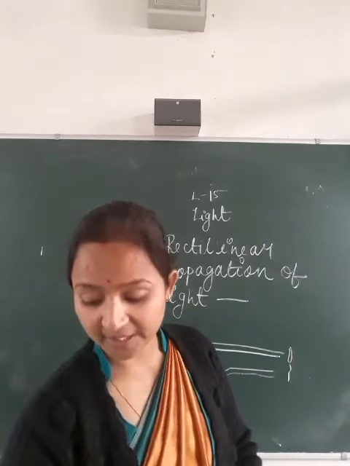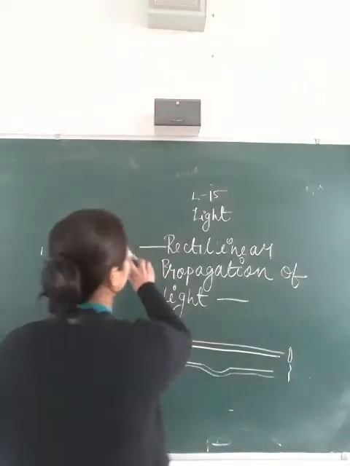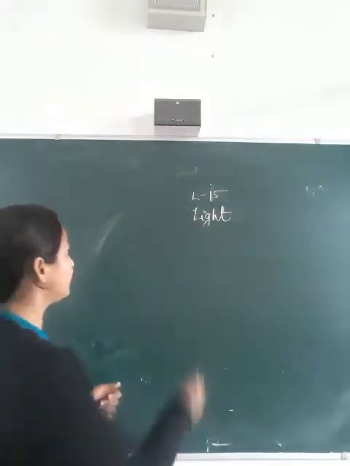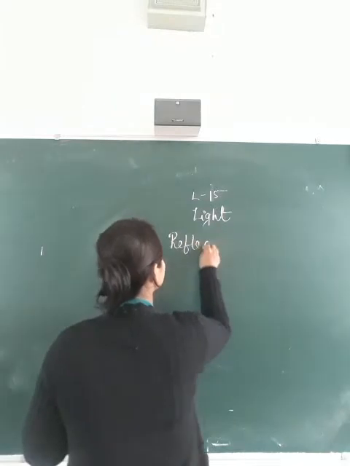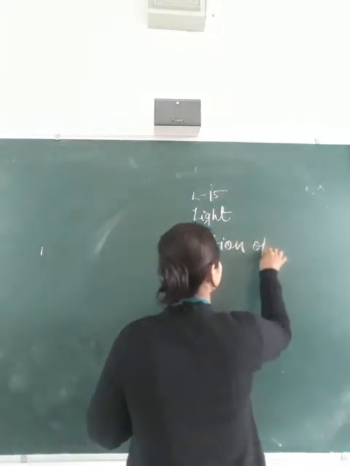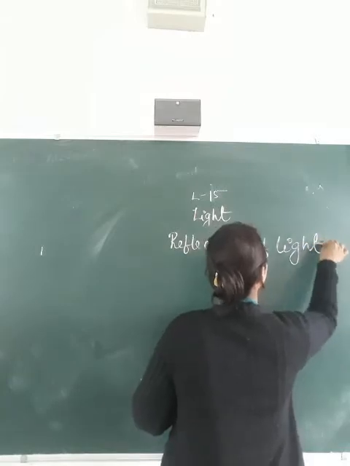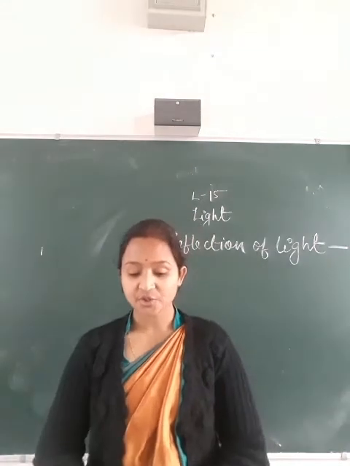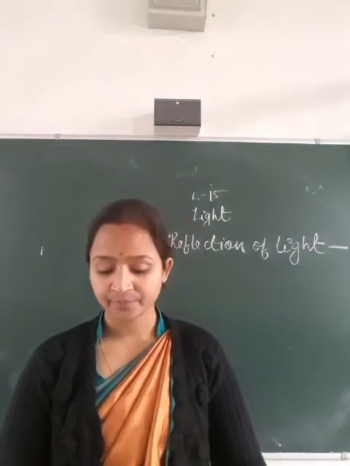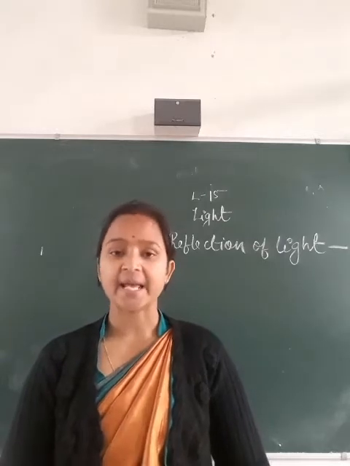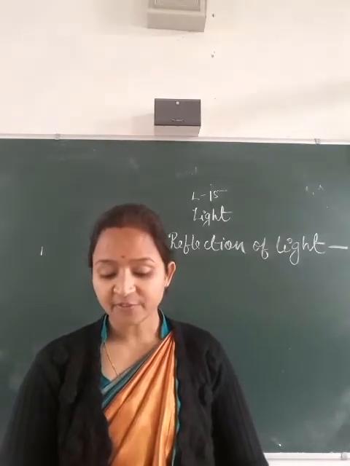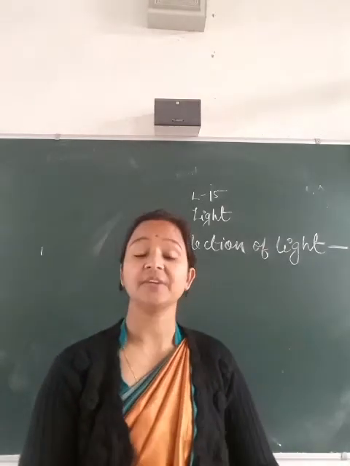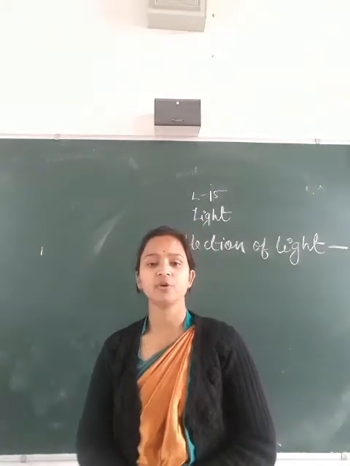What is the reflection of light? When a ray of light, while traveling from one optical medium to another optical medium, say from air to glass, strikes the surface of separation of the two media, the following situations can arise.